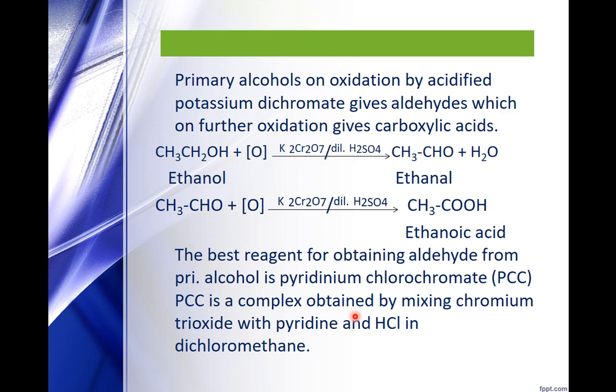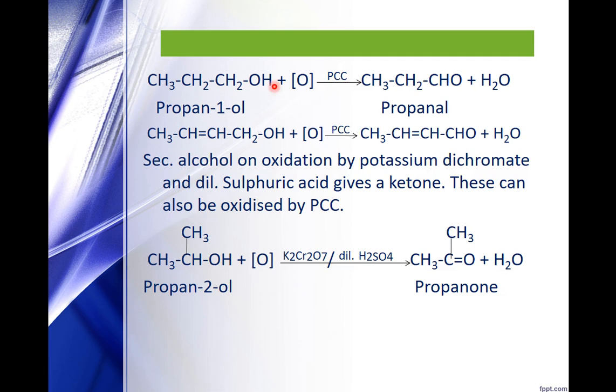It is a complex obtained by mixing chromium trioxide with pyridine and HCl in dichloromethane. So we can say PCC is a weak oxidizing agent as compared to potassium dichromate. So that's why the reaction stops at the level of aldehydes.